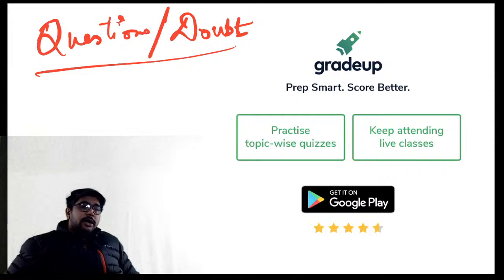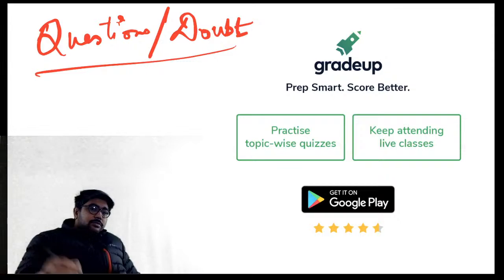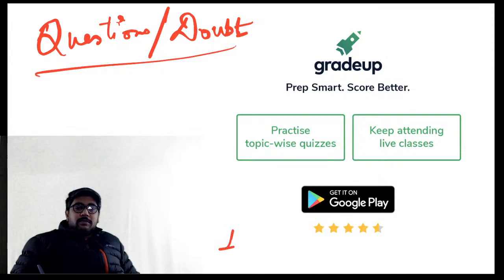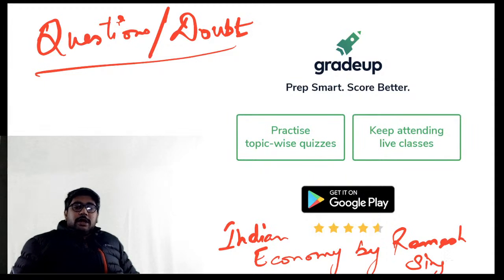Okay, after NCERTs, you can refer to an economics dictionary, which is Collins. You can take Oxford also, right, for terms that come up in news. And second thing I would say, Atiya, is that you can study Indian Economy by Ramesh Singh as a reference book. Again, reference book means that in case you find any trouble in understanding a particular topic, then you can specifically refer to this book for that topic.